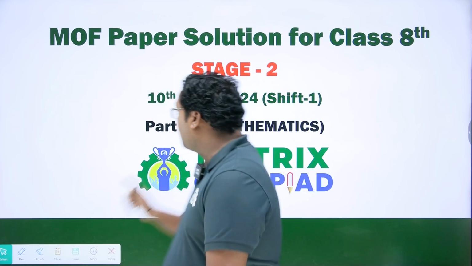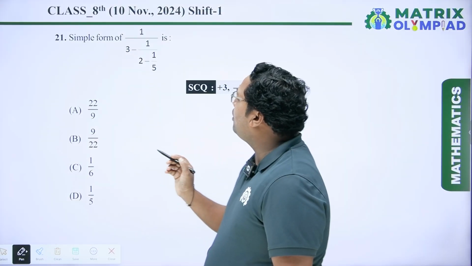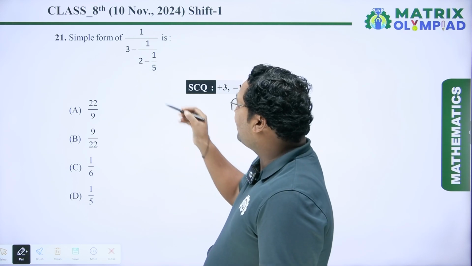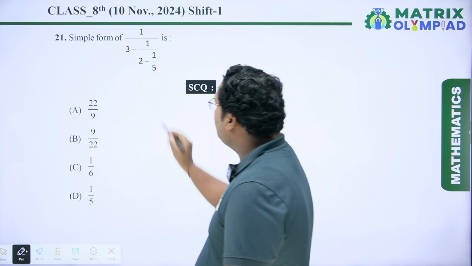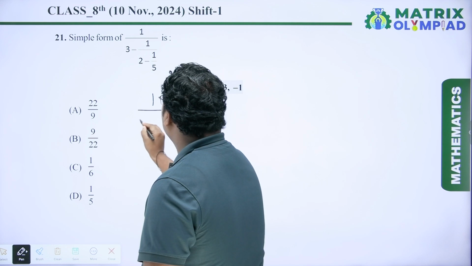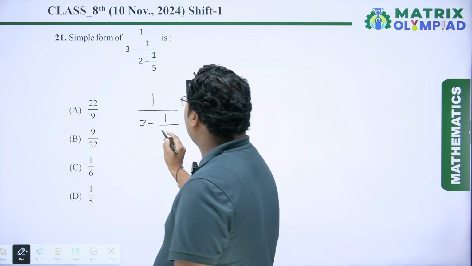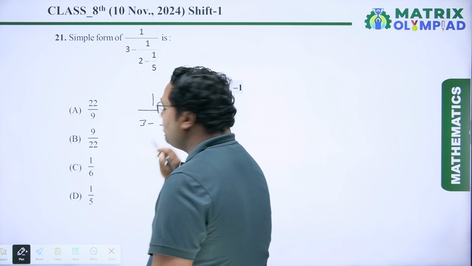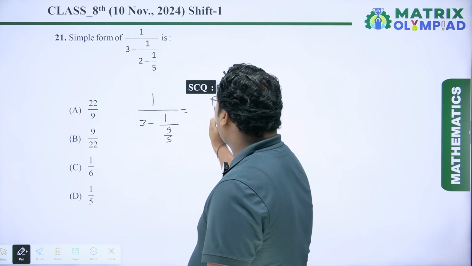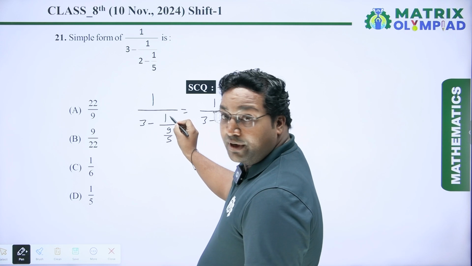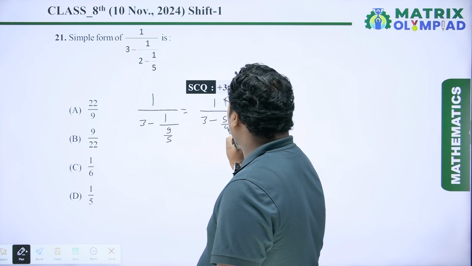Coming to question number 21. Simplify 1 upon 3 minus 1 upon 2 minus 1 by 5. So one by one we have to solve this expression. It is 1 upon 3 minus 1 upon 5 to the 10. 10 minus 1 is 9. So it is 9 upon 5. Now this equals 1 upon 3 minus, this 5 goes to the numerator, so it is 5 upon 9.